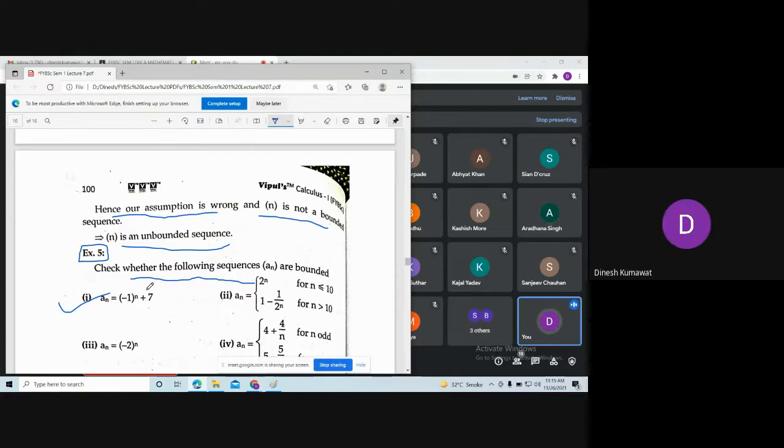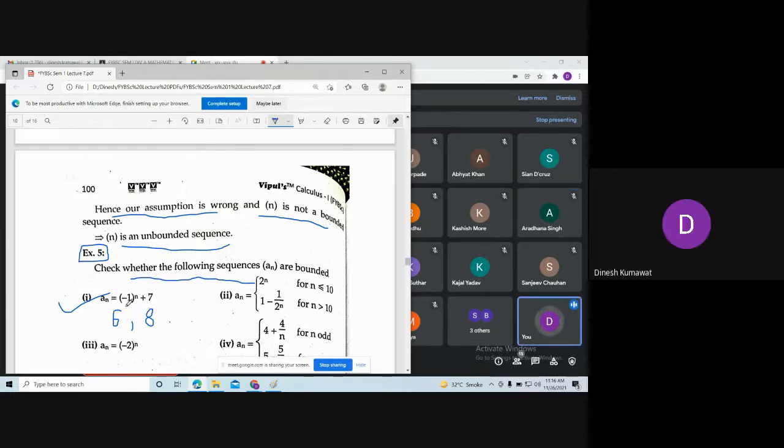So our guess is this sequence is bounded. Now my next question is, if it is bounded, then tell me the lower bound and upper bound for this sequence. 6 and 8, exactly. Now how are you getting this 6 and 8 for this sequence AN? By putting values of n.